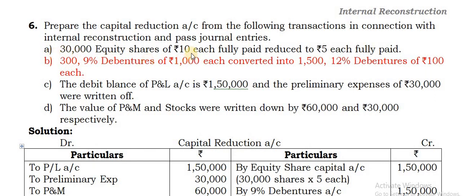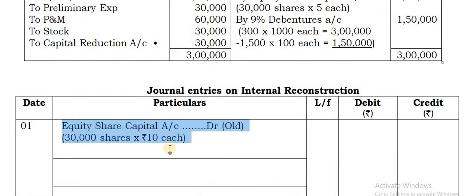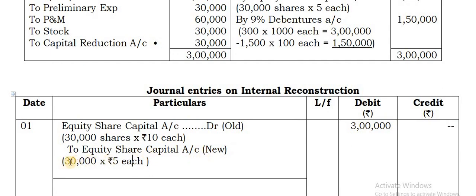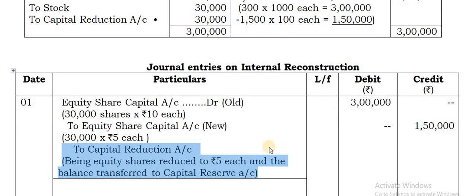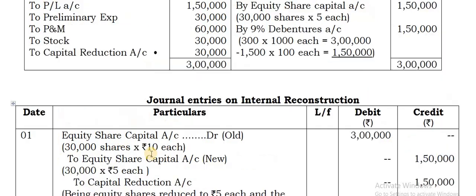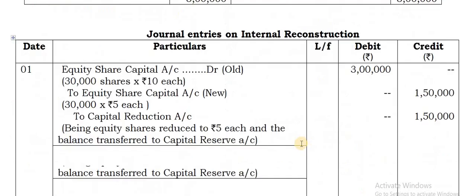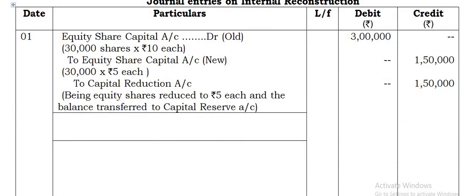Take the first journal entry, point A. 30,000 equity shares of rupees 10 each fully paid reduced to 5 each fully paid. So what you have to do, take the old equity share capital first, that is 30,000 shares into 10 each. Take in the debit column 3 lakhs, give a credit to equity share capital account new, 30,000 shares into 5 each, that is the amount 1,50,000. So the balance is how much? The balance is 1,50,000, which is being transferred to capital reduction account. That is what we have taken here. Alright, that is being transferred to capital reduction account.